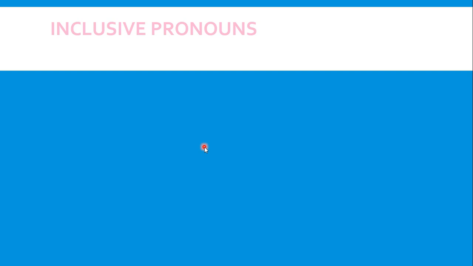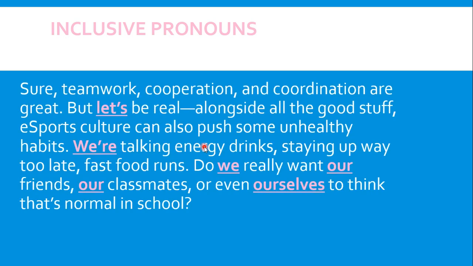By the way, inclusive pronoun was used throughout the previous part of this speech as well, but I'm highlighting it over here. I have underlined it, and of course, I have colored it pink. I'm going to read it out. Sure, teamwork, cooperation, and coordination are great, but let's be real. Alongside all the good stuff, esports culture can also push some unhealthy habits. We are talking energy drinks, staying up way too late, fast food runs. Do we really want our friends, our classmates, or even ourselves to think that is normal in our schools?